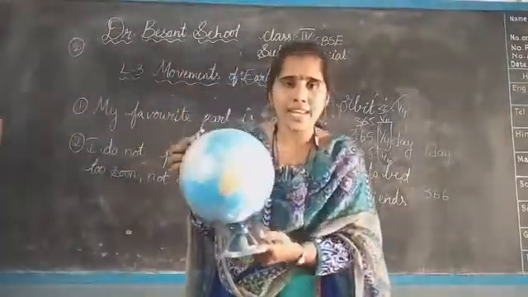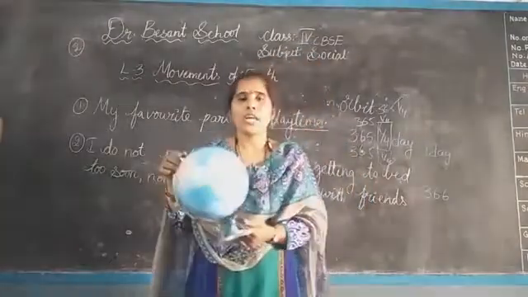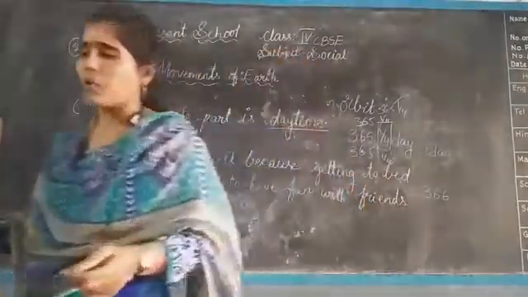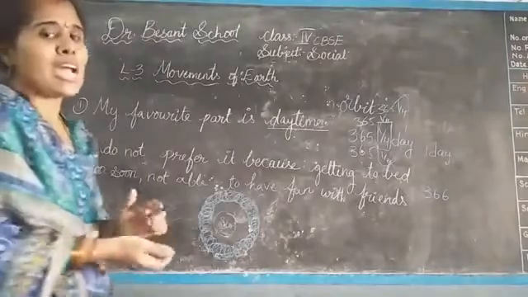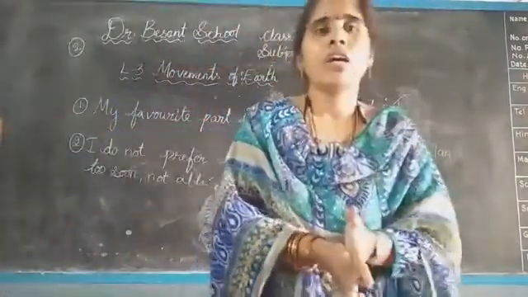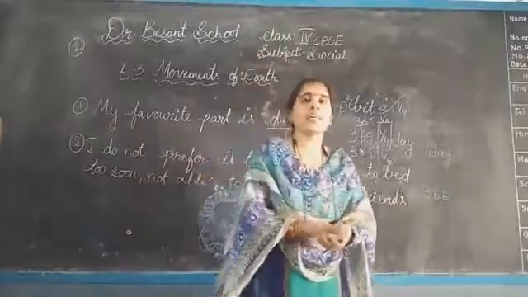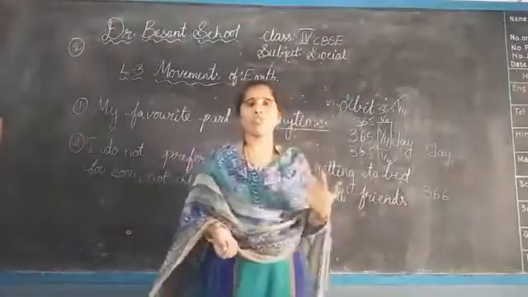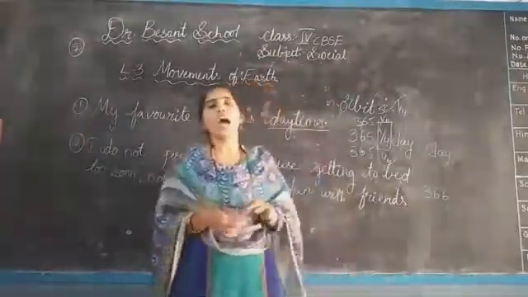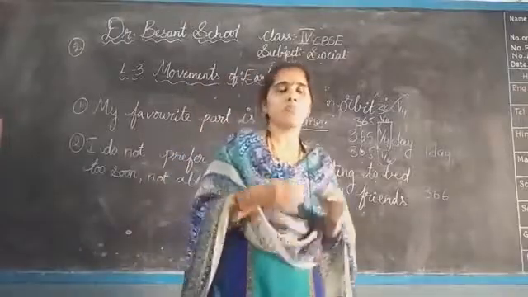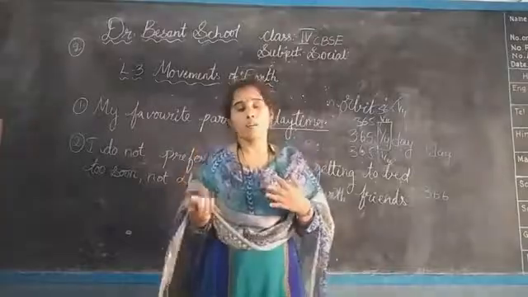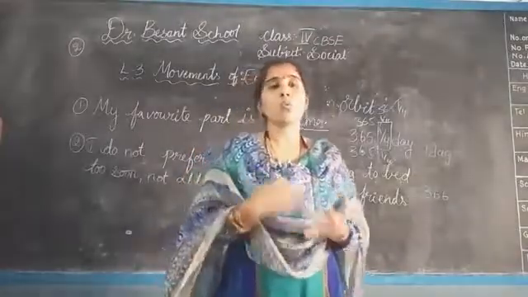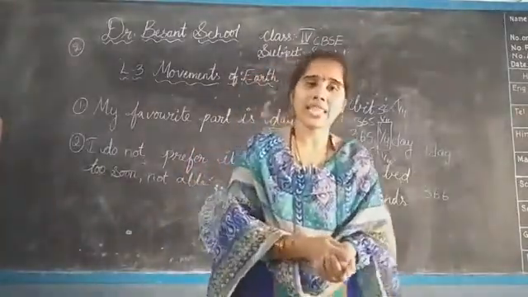Okay children, did you understand till now? I feel that you have understood up to here. In the next class I will continue the remaining part, and explain how the southern hemisphere and the northern hemisphere are both affected, which hemisphere will experience more warmth and which one is the coolest. Again I will explain in the next class.